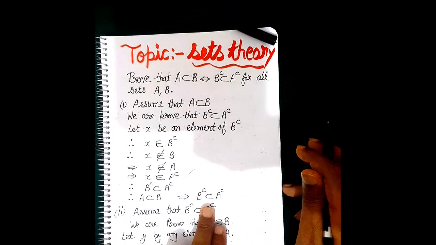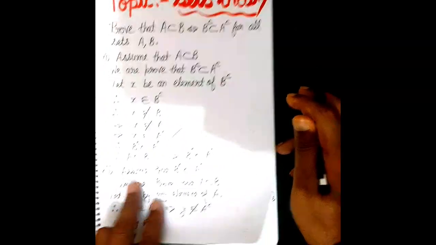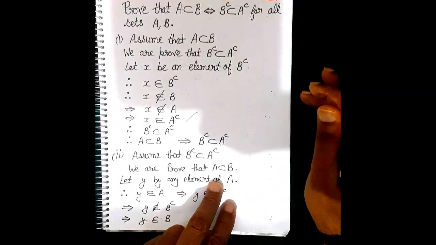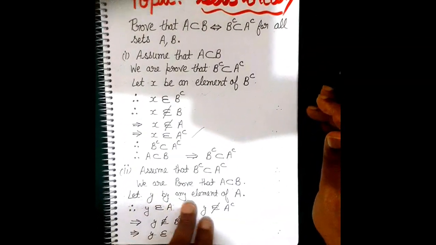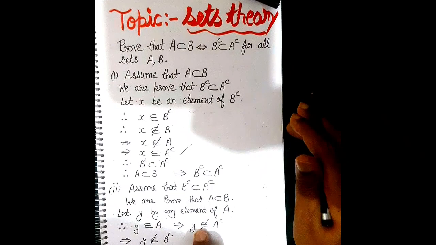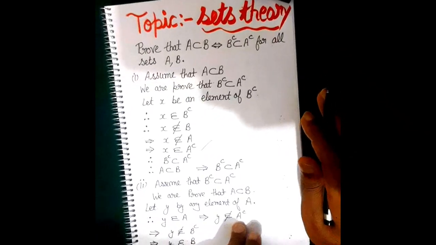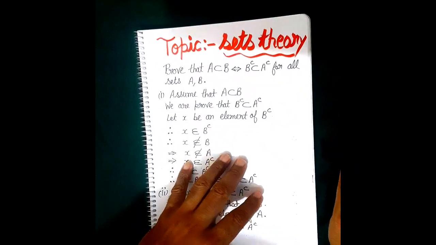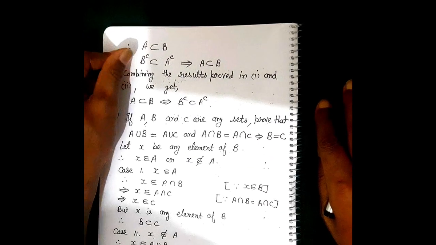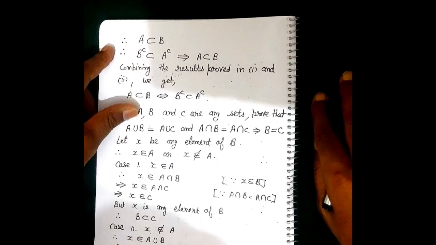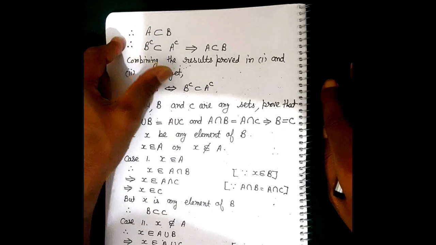Assume that B's complement is contained in A's complement. We have to prove that A is contained in B. For that, let Y be any element of A. That means Y belongs to A. This means Y can never belong to A's complement, and this implies Y can never belong to B's complement. So Y must belong to B. So this implies A is contained in B. From 1 and 2 we have proved the question.